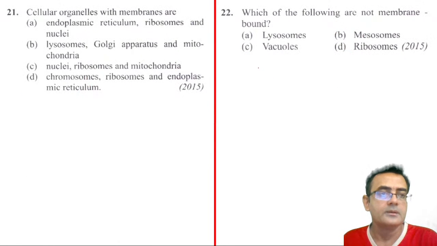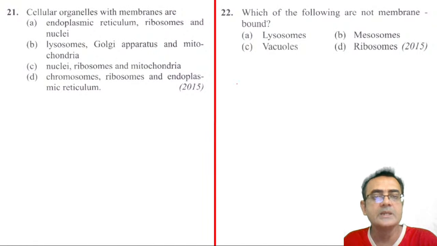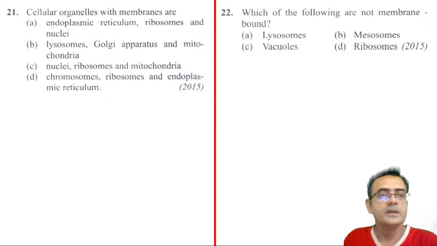Then 21. Cellular organelles with membranes are. Okay, so they are talking about cellular organelles with membrane. Right, so endoplasmic reticulum. We talked about non-membranous organelles in the earlier question. So 3 organelles are there. Which ones? Ribosome, centriole, nucleolus, these are the non-membranous organelles, right? So here they are talking about the membranous organelles.